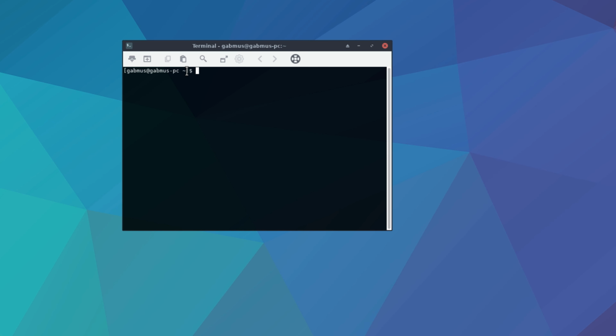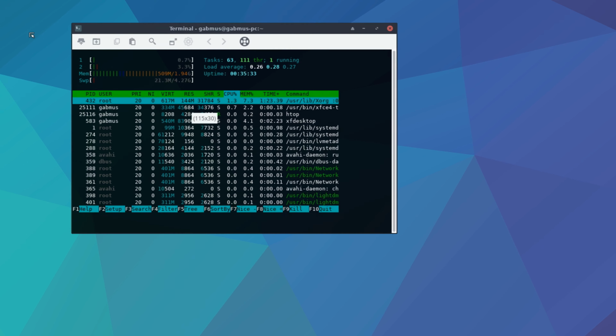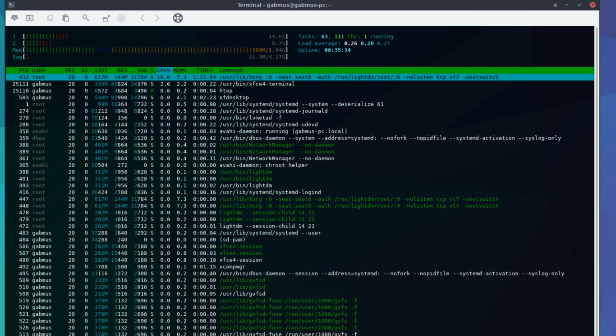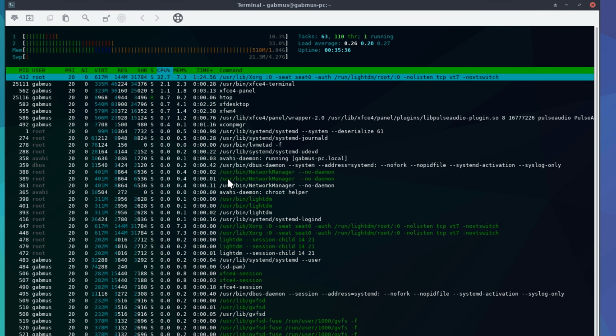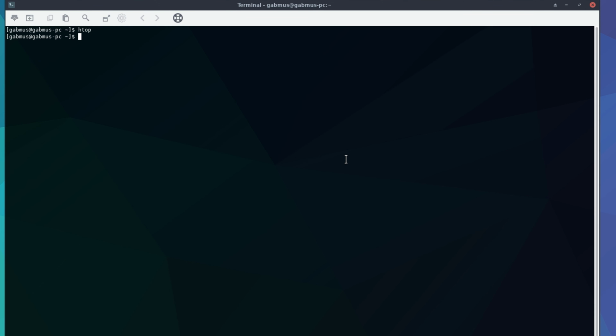The Ctrl-Alt-T shortcut is set by default to open a terminal, which is pretty nice. Let's see if HTOP is installed, and it is installed, thankfully. So I think if I were you, I would probably replace the GTOP shortcut with an HTOP shortcut, but that's actually up to you and what you prefer.